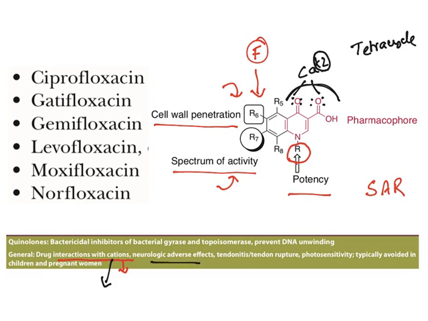The side effects are neurological adverse effects, tendonitis and tendon rupture, photosensitivity. So because they are causing tendon rupture and everything, they should be avoided in pregnant women and children. In children, the bone growth is there, and if they get this tendonitis, the bone growth will get affected. Hence, they should be avoided in children as well as pregnant women.